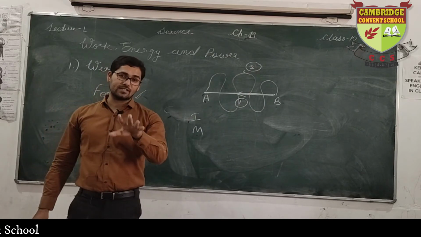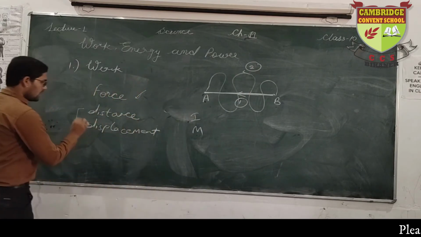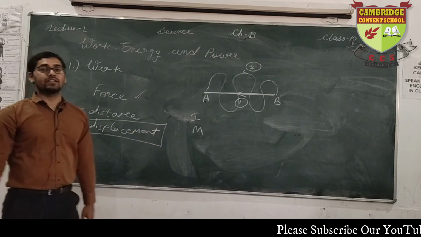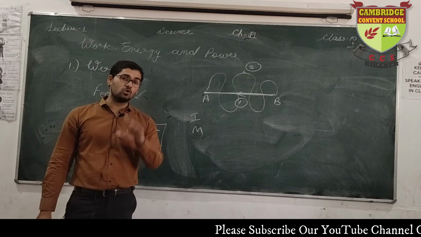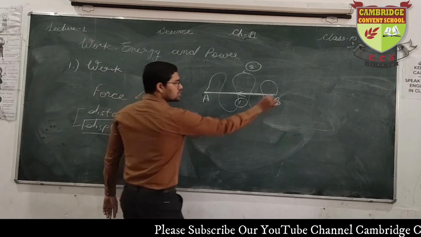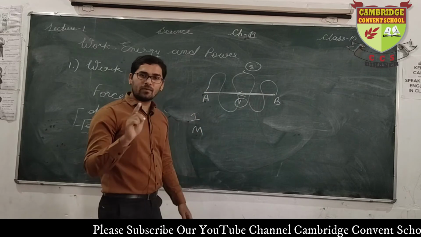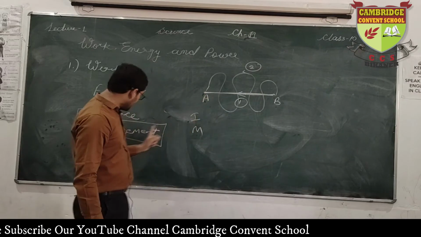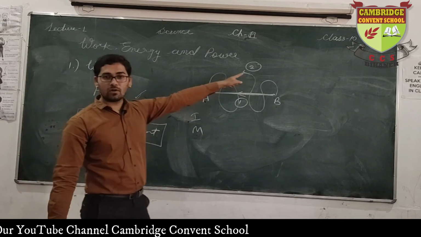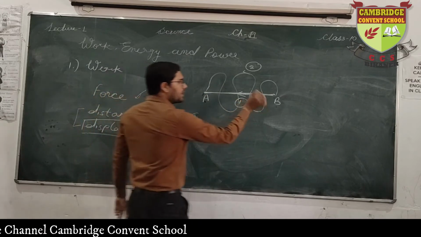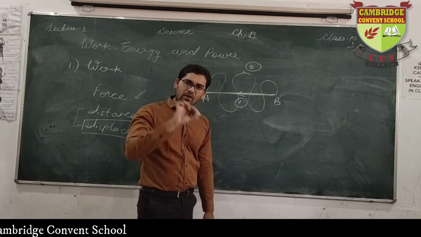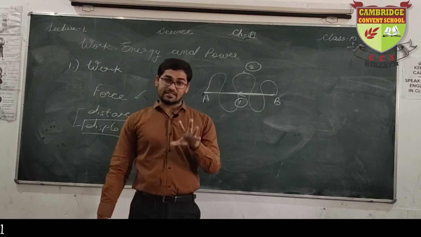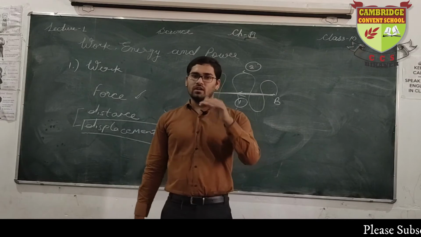Now understand what is distance and what is displacement. The shortest length between 2 points is known as displacement. The intelligent boy covered the shortest length, a straight path. A straight path is always the shortest one. Clear? The shortest length is always known as displacement. And what about condition number 2? Any actual length between the 2 points B and A is known as distance. I hope it is clear to you.